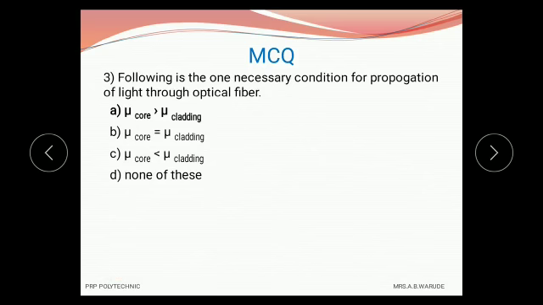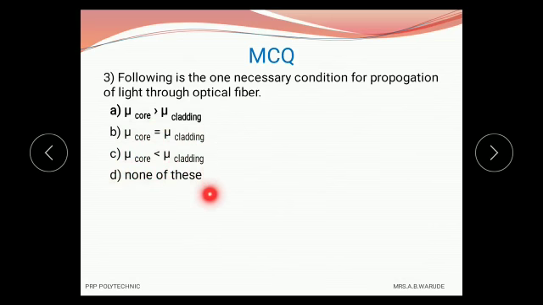Question number 3 is, the following is the one necessary condition for propagation of light through optical fiber. Option A is mu core is greater than mu cladding. Option B is mu core is equal to mu cladding. Option C is mu core is less than mu cladding, and option D is none of these.